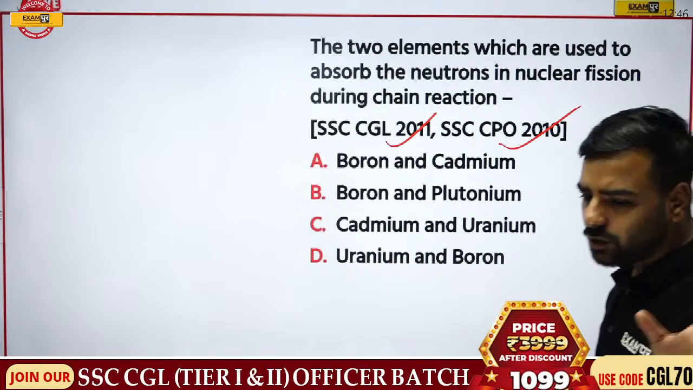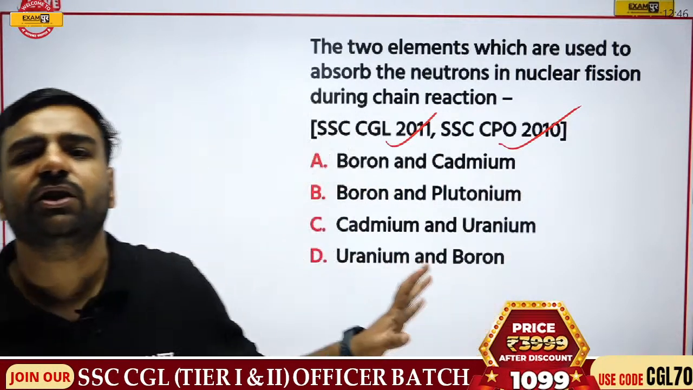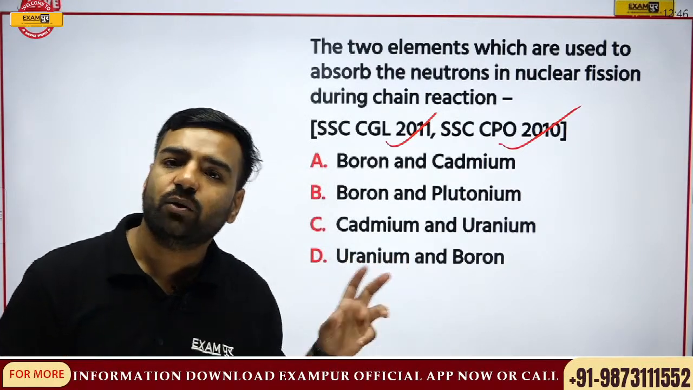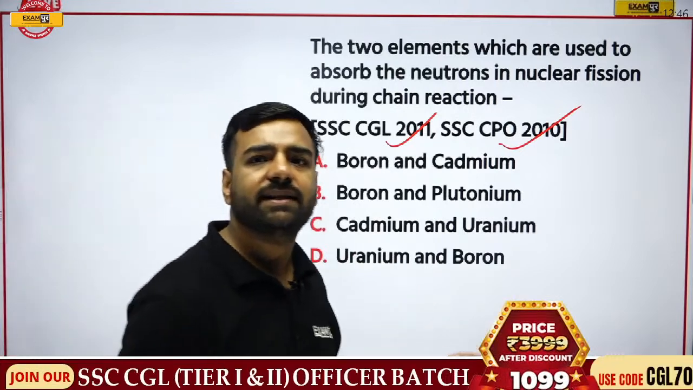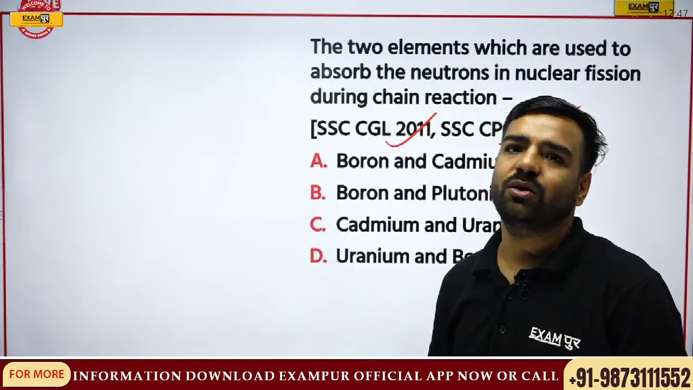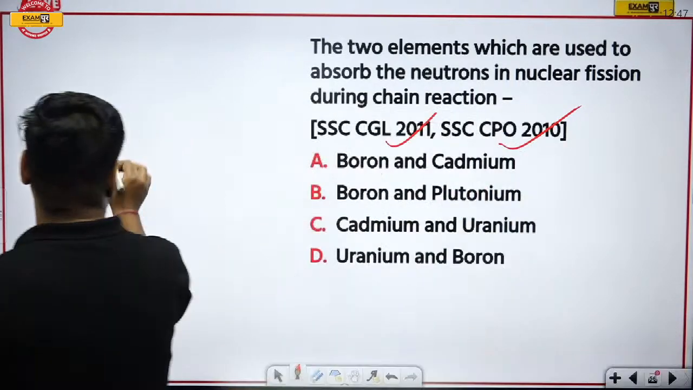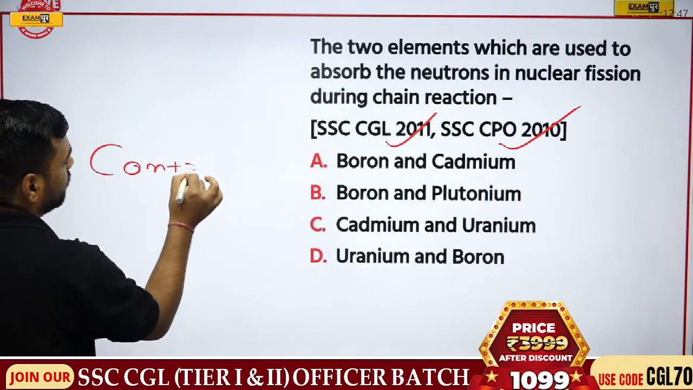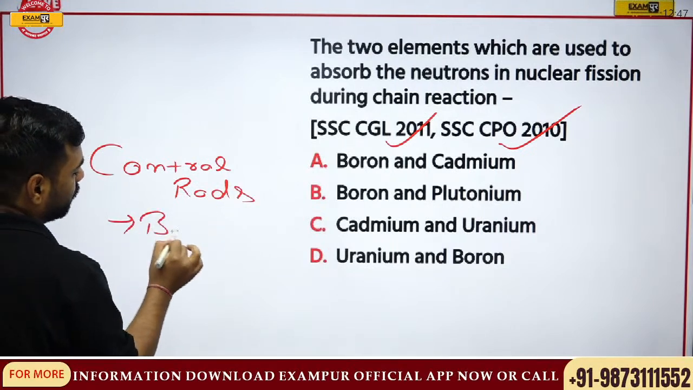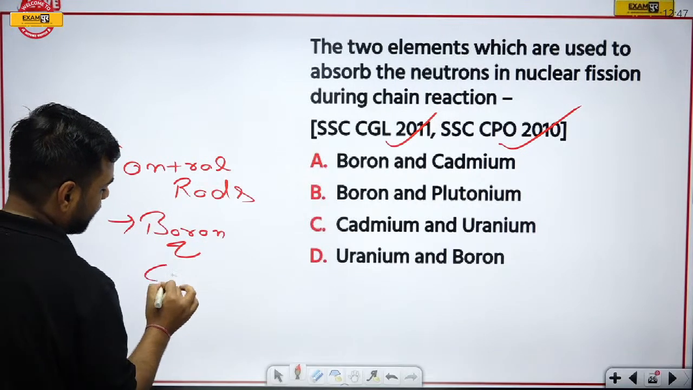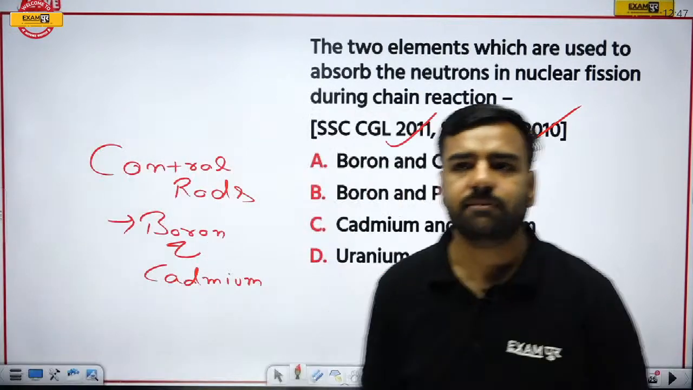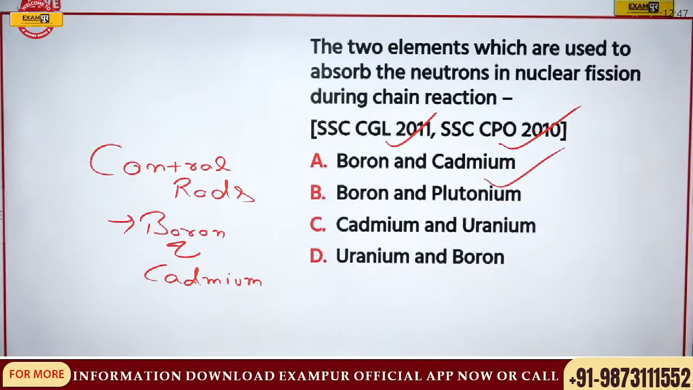See what happens when we're talking about these neutrons. There's a bombardment of the neutrons and they have very high energy. We need to control that energy, right? So we need to absorb those neutrons. Madhana is saying that it would be boron and cadmium. Cadmium and boron are used as control rods. Totally correct. If I talk about the control rods, here we have boron and cadmium. So you all have given the correct answer, that is boron and cadmium. That is option number A.